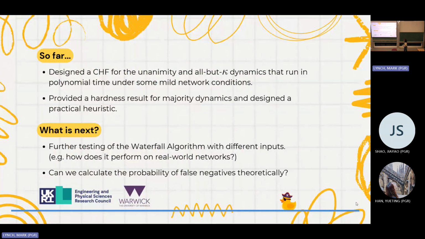And so with that, what have we done so far? We have created consistent hypothesis finders for unanimity and all that kappa under some mild conditions. And we have also proved hardness results for the majority case of our problem. What's coming next? Well, we want to keep testing. Empirical results are cool, but that's not a proof. We also want to come up with an analytical way of counting these false negatives for the waterfall algorithm. So that'll be it. That'll be me. Thank you.